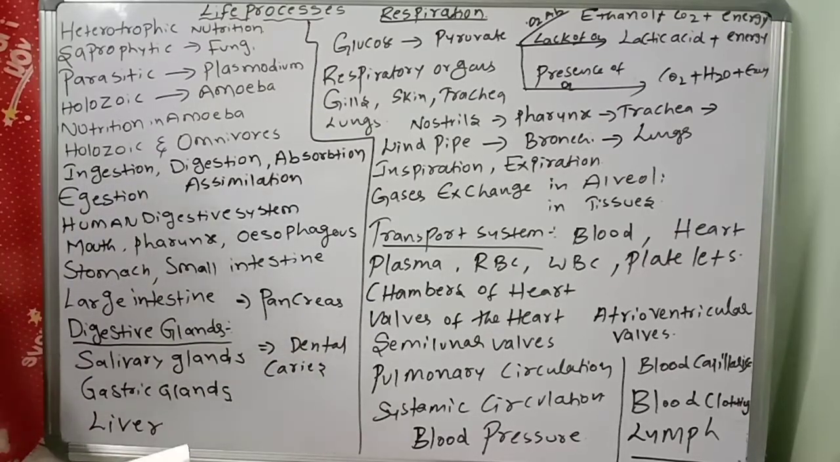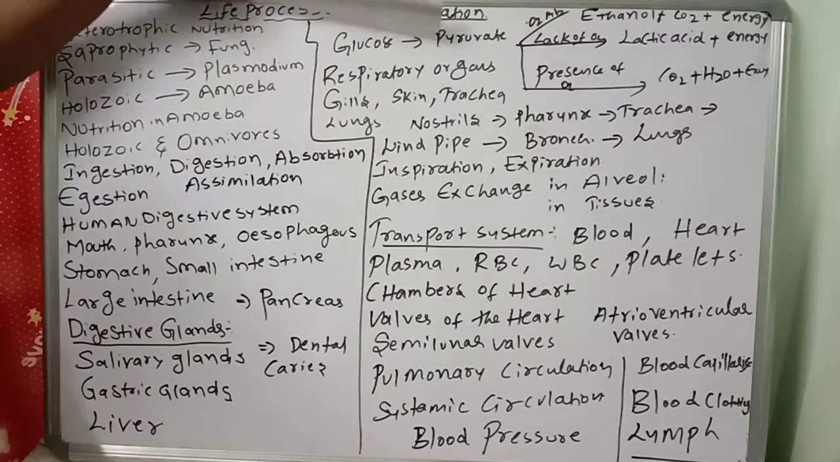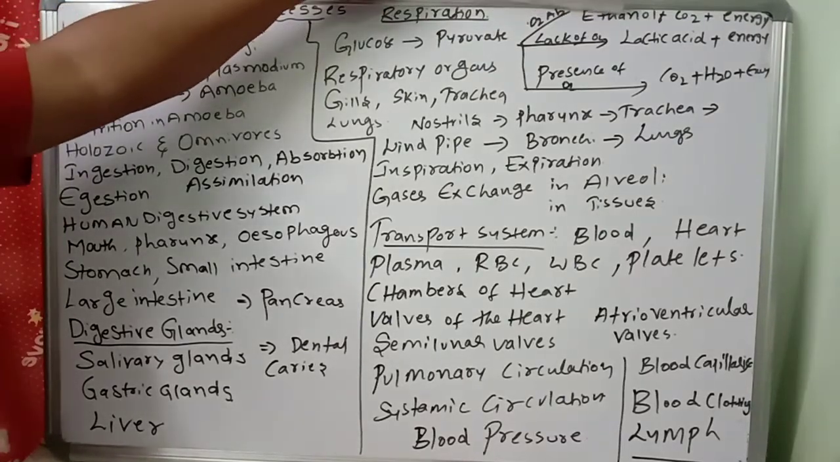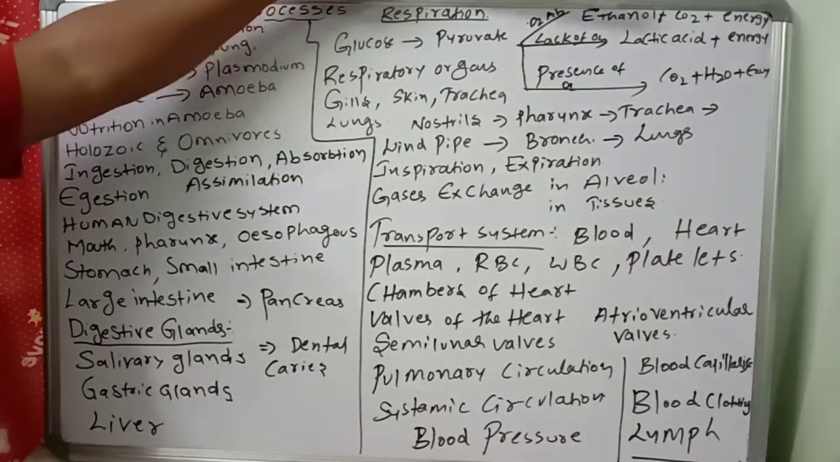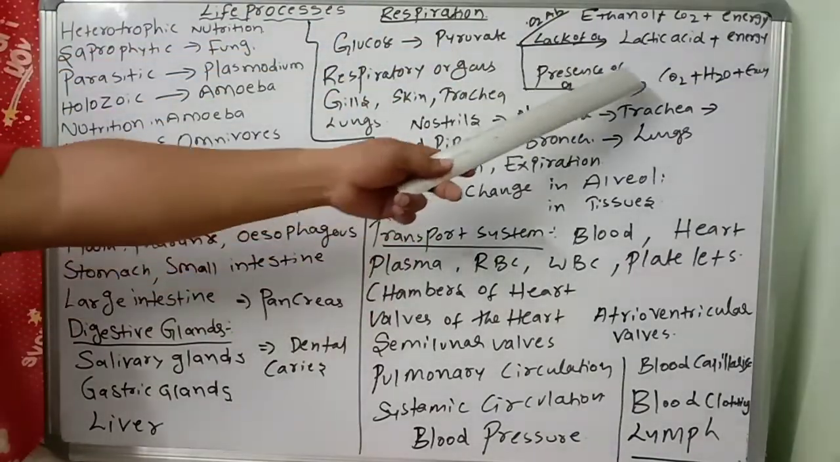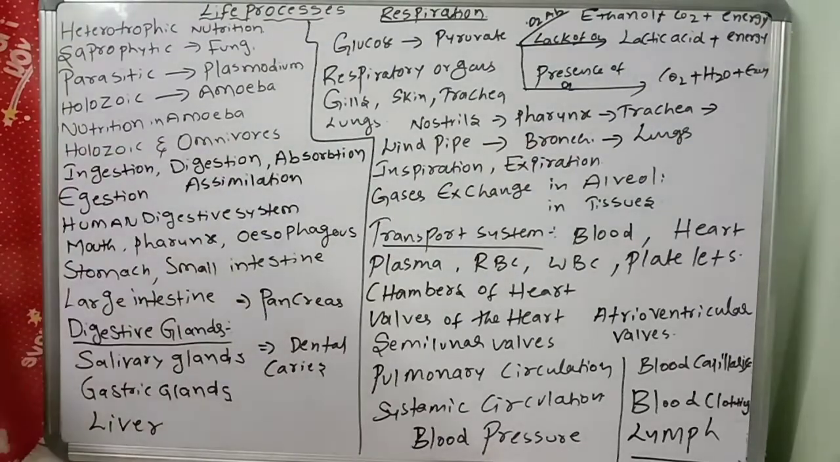Okay. Now come to respiration. See, glucose to pyruvate, glycolysis, in the cytoplasm. In the presence of oxygen, what will happen? In the absence of oxygen, ethanol, CO2 and energy. In the lack of oxygen, lactic acid and energy. In the presence of oxygen, CO2, H2O and energy will take place. Energy in the form of which one?